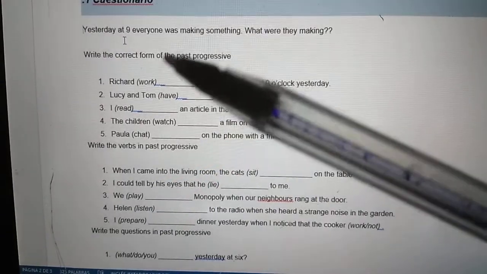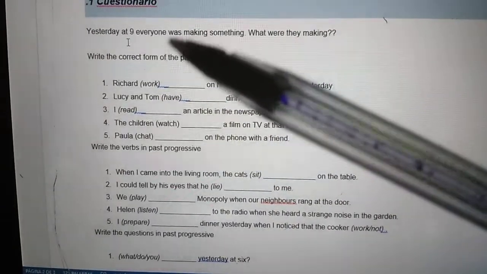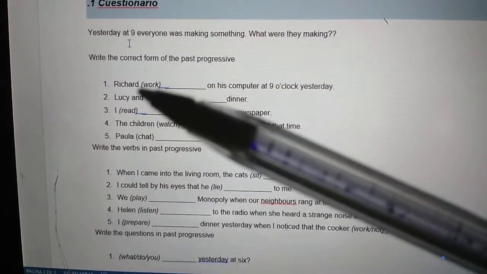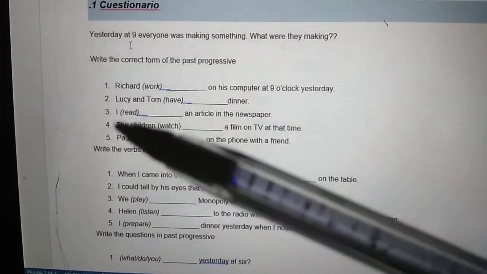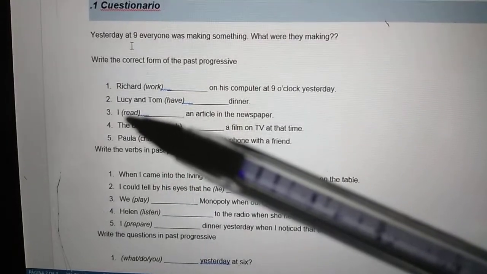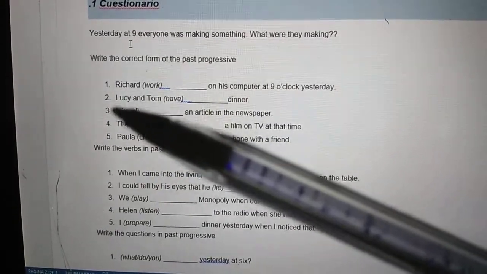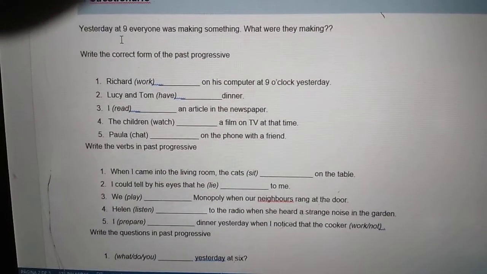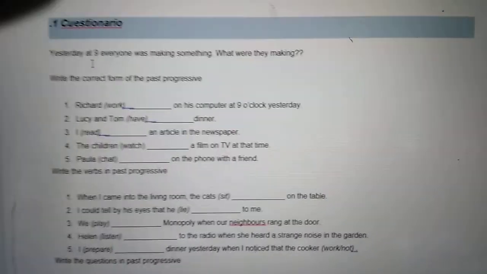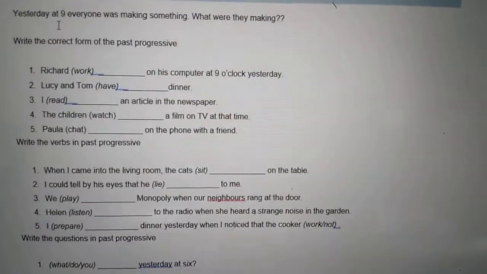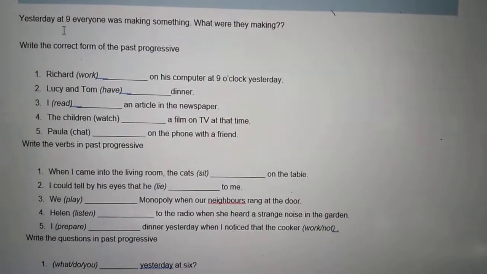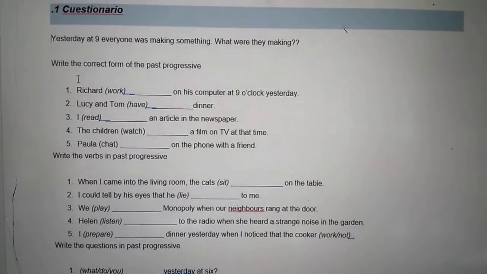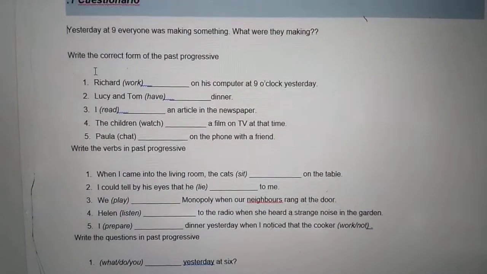Remember. Okay? This is past progressive. So be careful. We use Richard, the person. We use was. First person, we use was. Plural persons, like Lucy and Tom, we have to use were. Okay, so just be careful with that, and that's it. It's not complicated because you just have to use was or were, and also the verb adding ing.